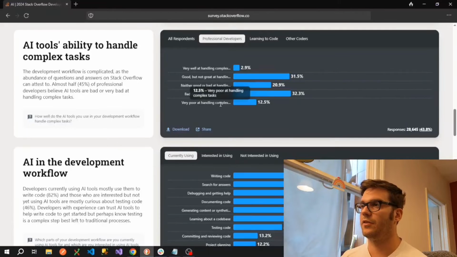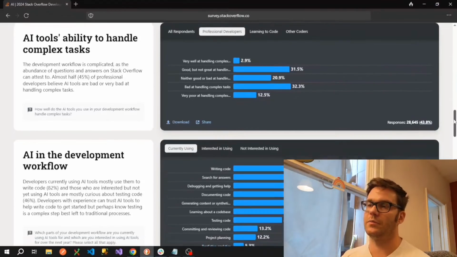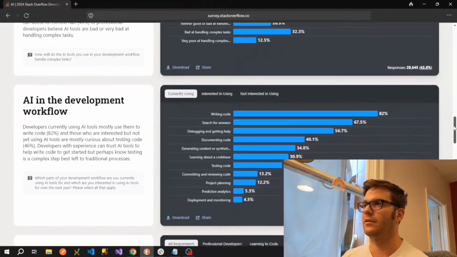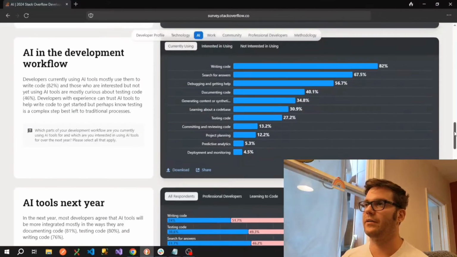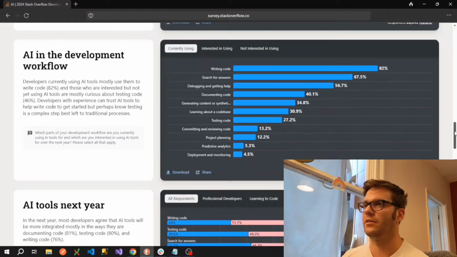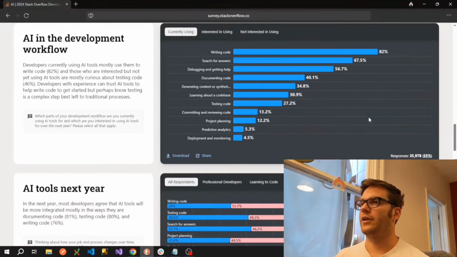Again, I would say very poor at handling complex tasks, and does very well at handling simple tasks, such as generating simple code snippets and that kind of thing, which again the IDEs are getting so much better at now. Anyway, it kind of limits their use case in a lot of cases. So looking at where they use AI in the development workflow, sadly 82% say writing code, but hopefully that's not production code, or at least it's not code that they're going to review very heavily first.